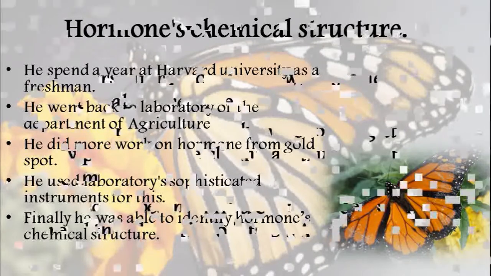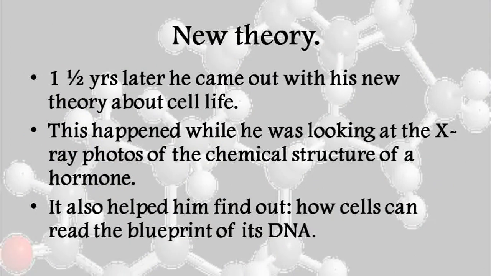Okay. Then here we see that after 1.5 years later, he came out with a new theory about what? About cell life. And how did it happen? As he was looking at the X-ray photo of a chemical structure of a hormone, he found out how cells can read the blueprint of its DNA. See? Once he cultured the hormone, he got the chemical structure. As he was just looking at the chemical structure of a hormone, he was able to find out how cells can read the blueprint of its DNA.